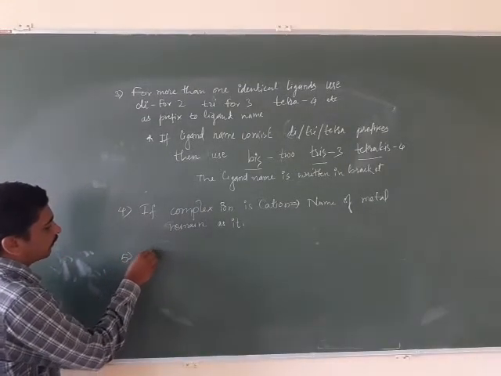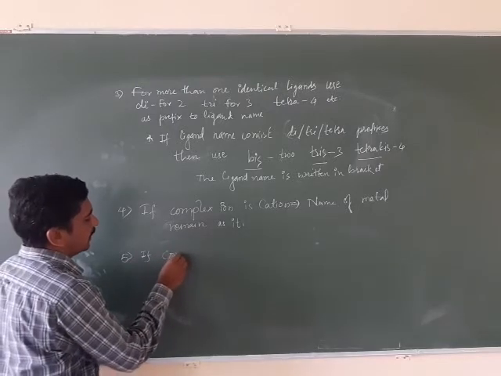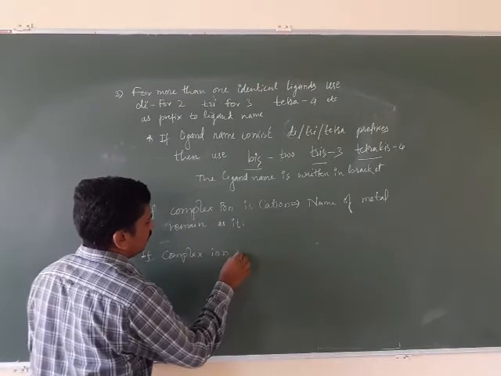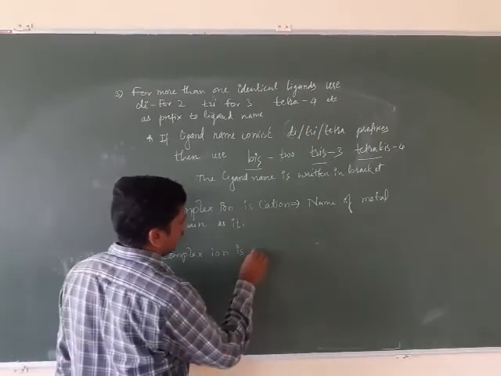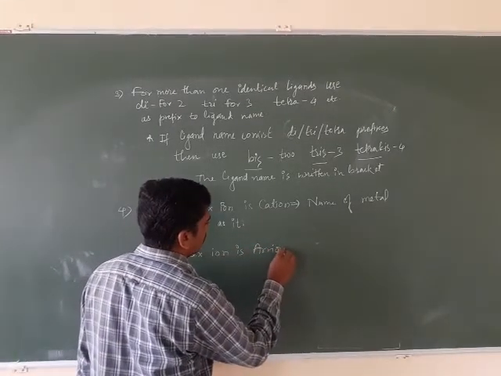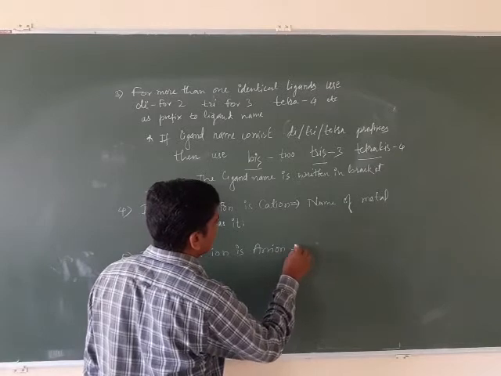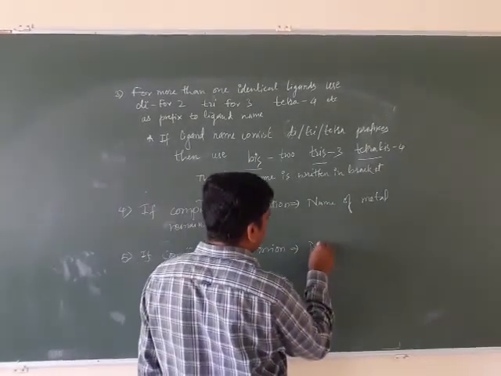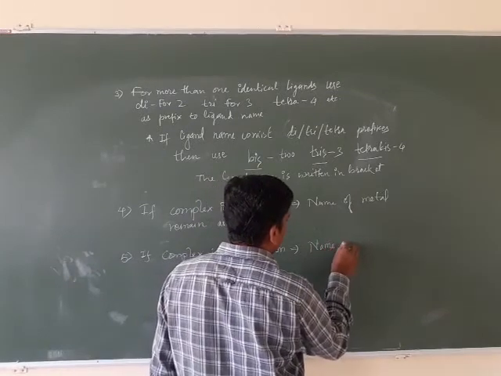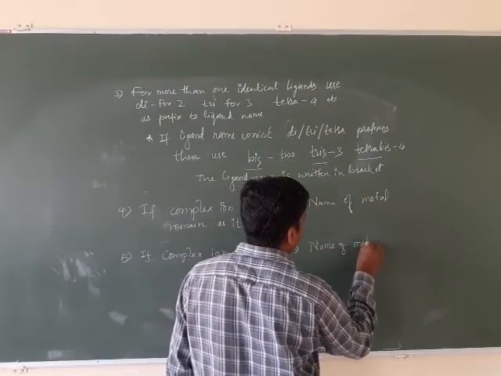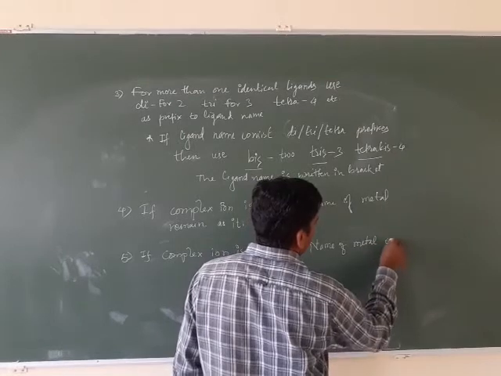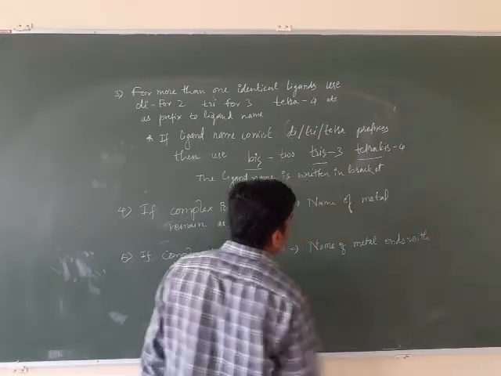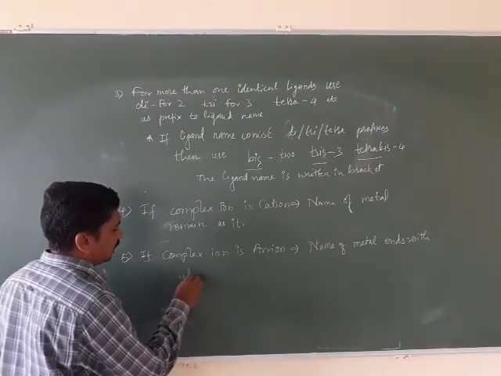If the complex ion is an anion, or the complex ion carries a negative charge, the name of the metal ends with ATE.